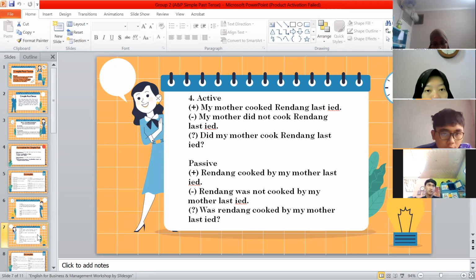And for the passive, the positive one, rendang was cooked by my mother last week. The negative one, rendang was not cooked by my mother last week. And for the interrogative, was rendang cooked by my mother last week? Okay, so for another example, will be presented by my friend.